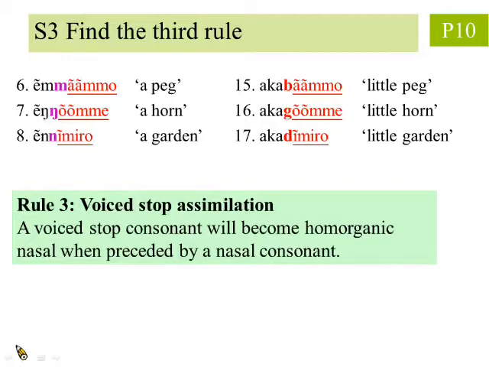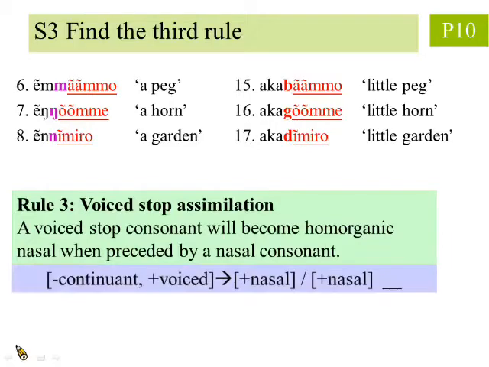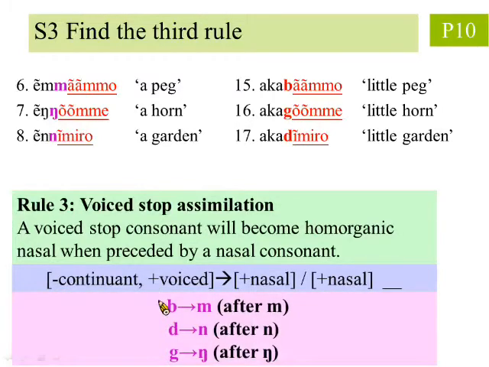In feature notations, the rule looks like this. To put it simply, when b, d, g are each preceded by m, n, and ng, the voiced stop consonants themselves are assimilated to m, n, and ng respectively.